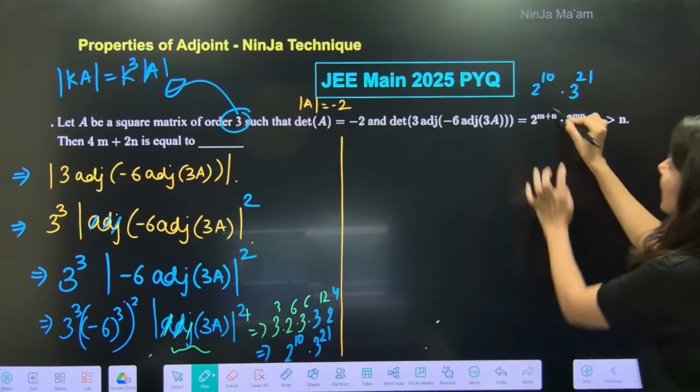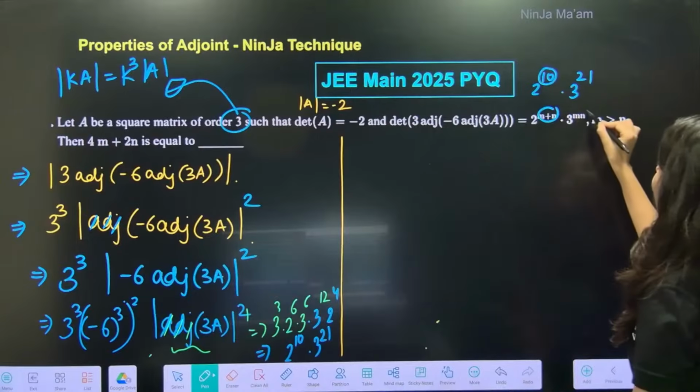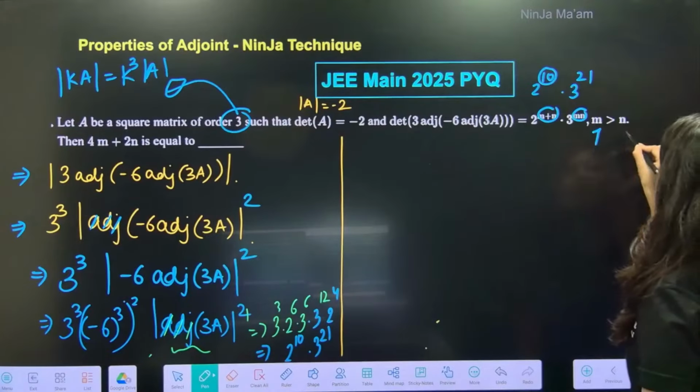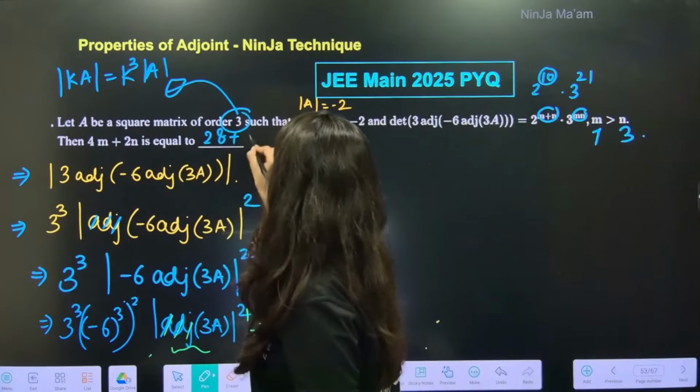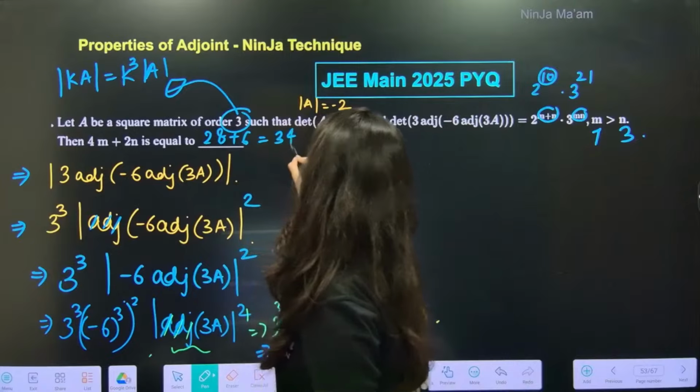Clearly, m plus n is 10. 7 plus 3. 7 3s are 21. So 7 and 3. So 7 4s are 28 plus 3 2s are 6. The answer will be 34.